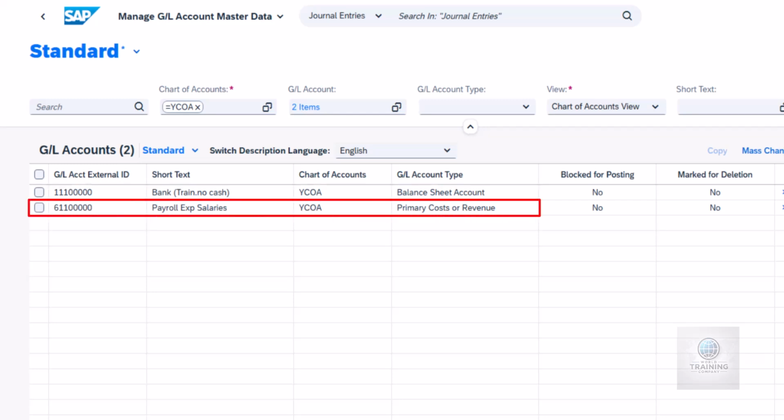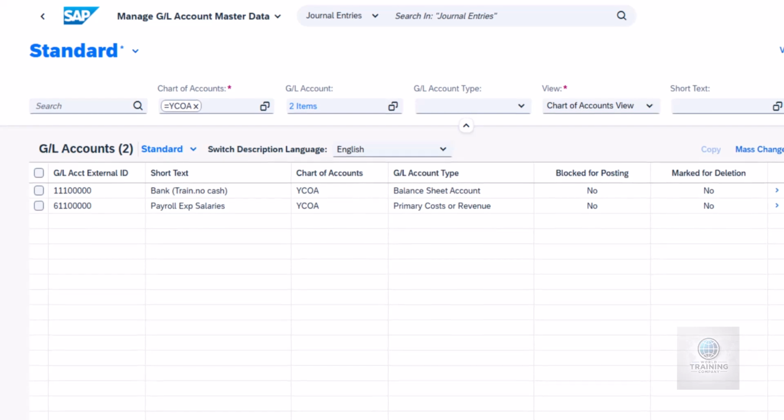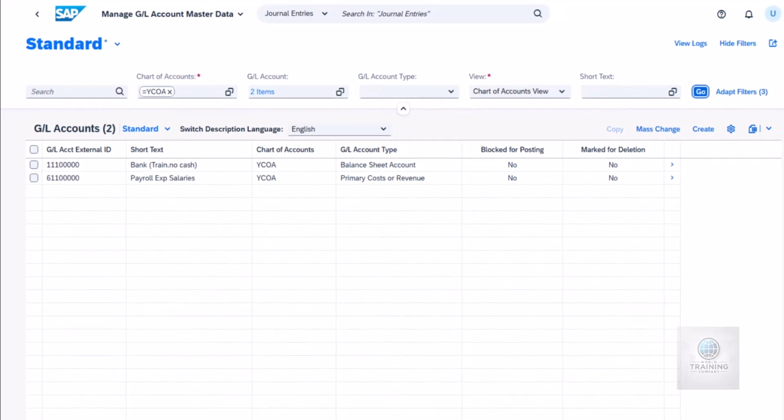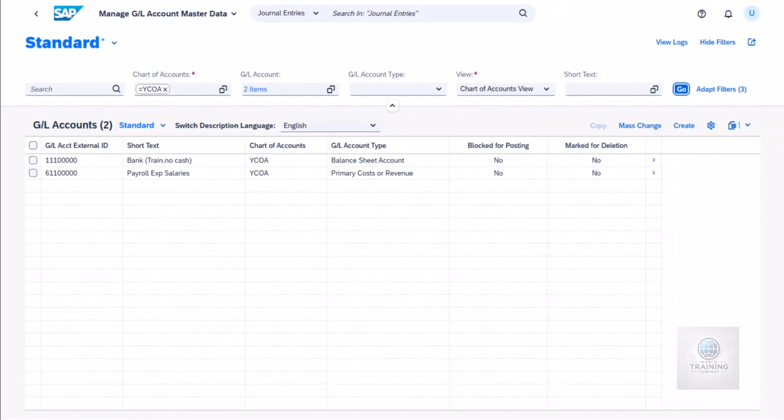The second account, salary expenses, is an income statement account, also commonly referred to as a profit and loss (P&L) account in SAP. These accounts focus on financial activities within a specific period, such as tracking revenues and expenses. The account salary expenses is specifically used to record salary expenses, a key operational cost directly tied to the company's workforce. By capturing this information within the income statement, organizations can analyze profitability and financial performance for the defined reporting period. Both accounts exemplify how financial data is organized within the chart of accounts, ensuring clarity, consistency, and accuracy in financial reporting across the organization.